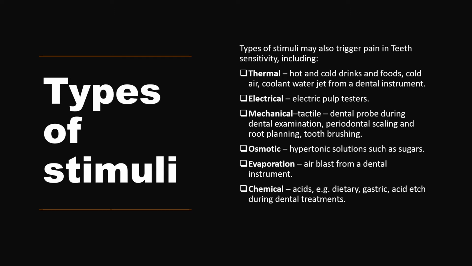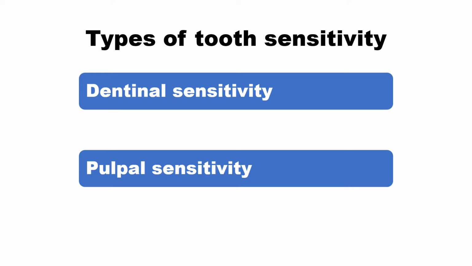or acid sensitivity. When it comes to the treatment, there are two types of sensitivity. First is dentinal sensitivity and second is pulpal sensitivity. Dentinal sensitivity arises when the root cause is dentine exposure. As I've discussed, the root gets exposed inside the dentine, through which run various nerve endings, and when these nerve endings get sensitized, you feel the pain.